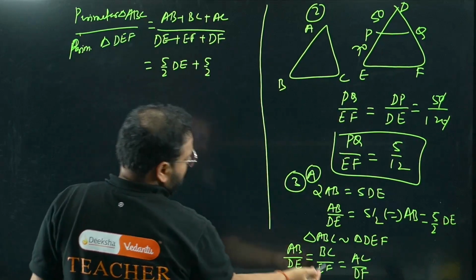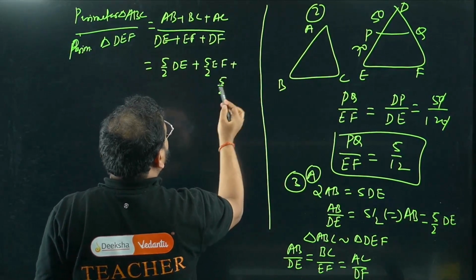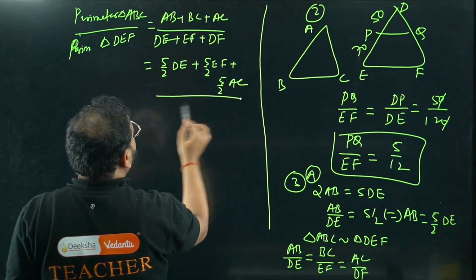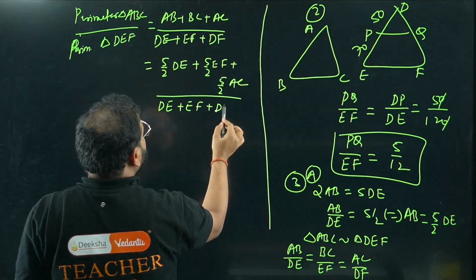Plus 5 by 2 times DF, divided by DE plus EF plus DF.